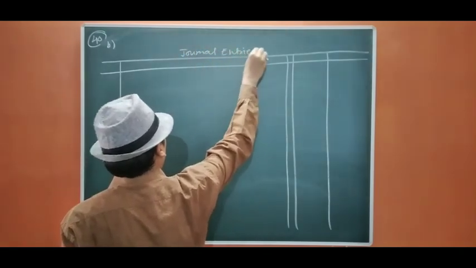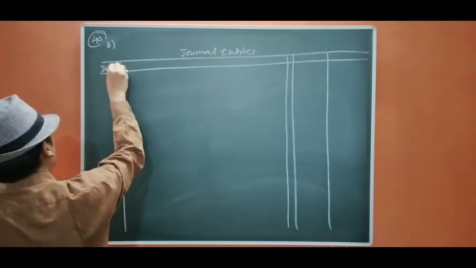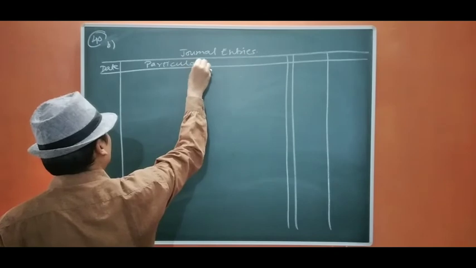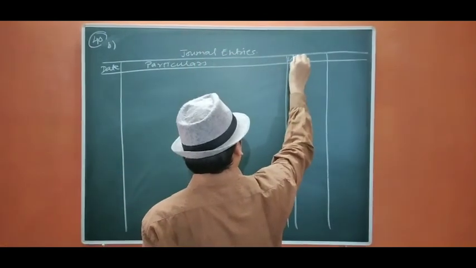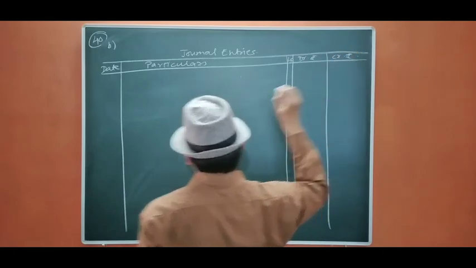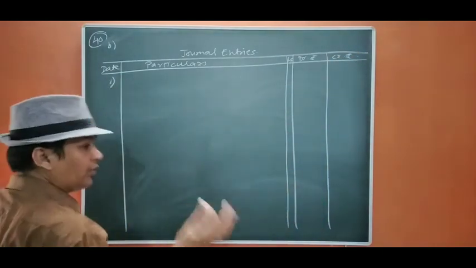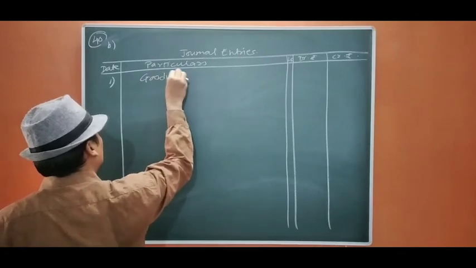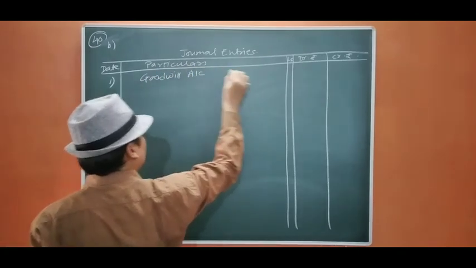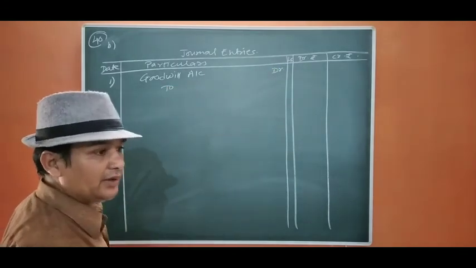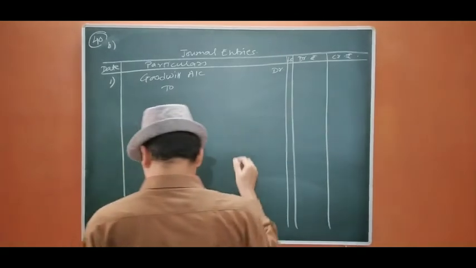Date, particulars, ledger folio, debit rupees, credit rupees. Now first we are going to raise the goodwill. In that case, goodwill account will be debited. So goodwill account debit. When you raise the goodwill, this goodwill is to be distributed between the old partners in the old ratio.